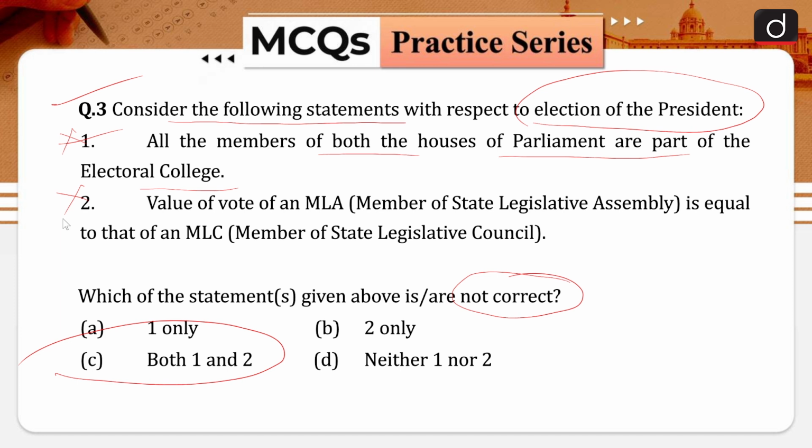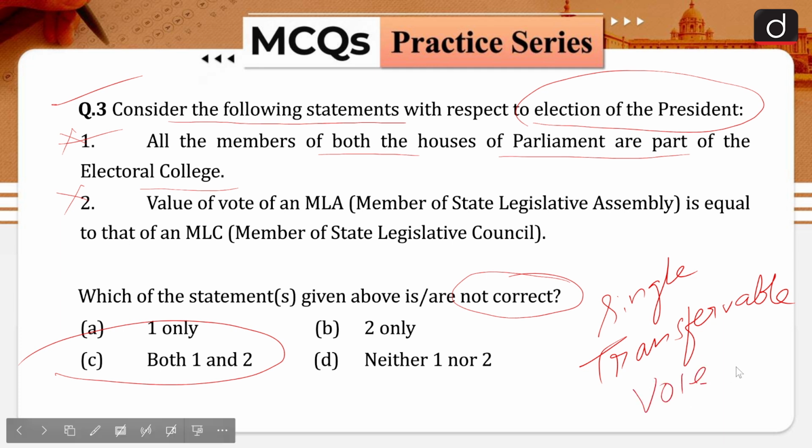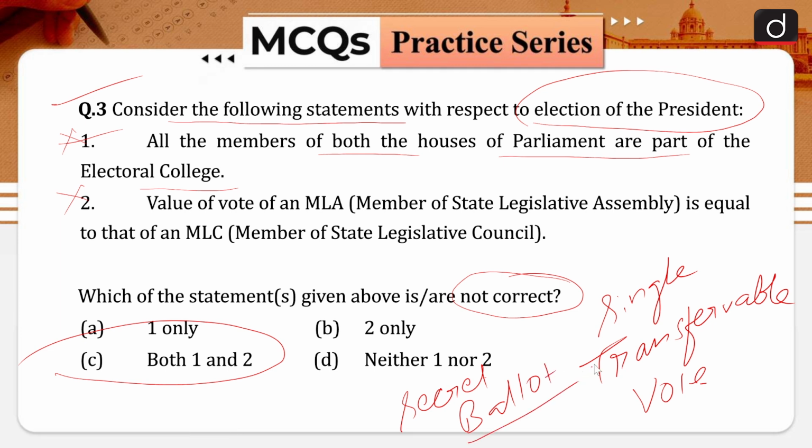The scheme of election is based on the system of proportional representation by means of single transferable vote. And the voting is done by secret ballot. This system ensures that the successful candidate is returned by the absolute majority of votes.